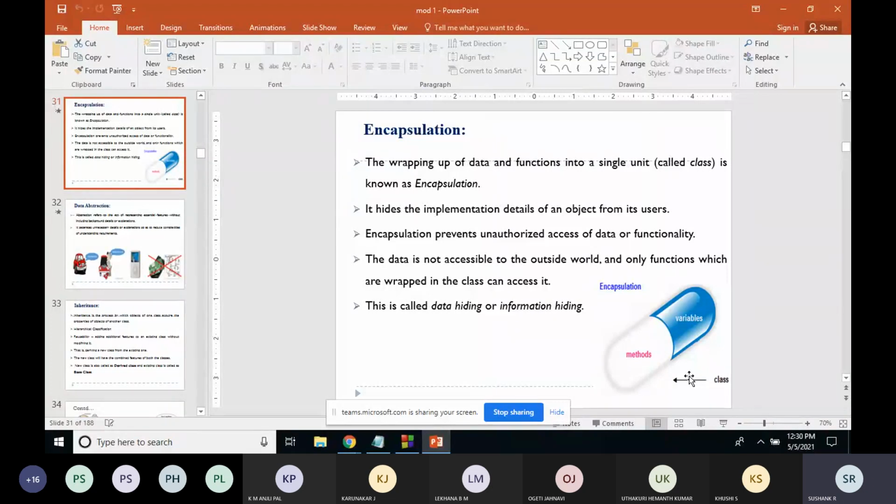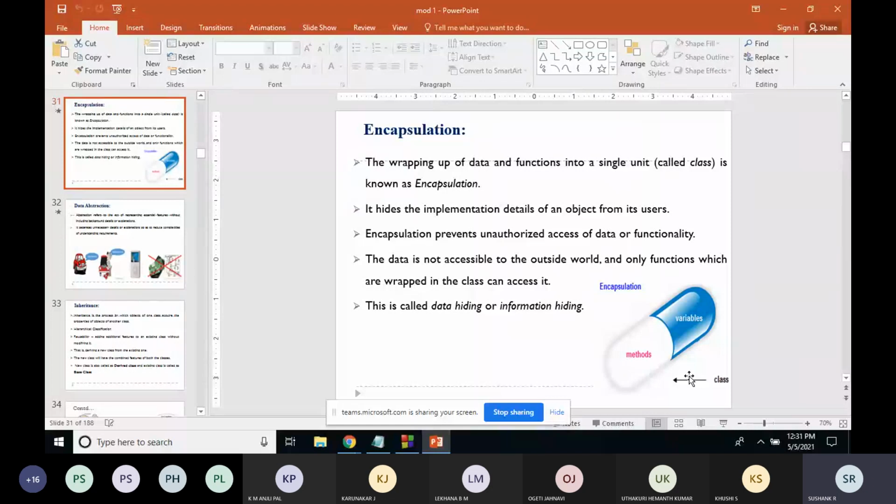So encapsulation means there will be one class, and within that class you're wrapping up the data, meaning the variables and the functions, into a single unit. So that we will call encapsulation. The basic definition is wrapping up of data and information as a single unit. In C++, in object-oriented programming, we call encapsulation binding together the data and the functions which will manipulate them.